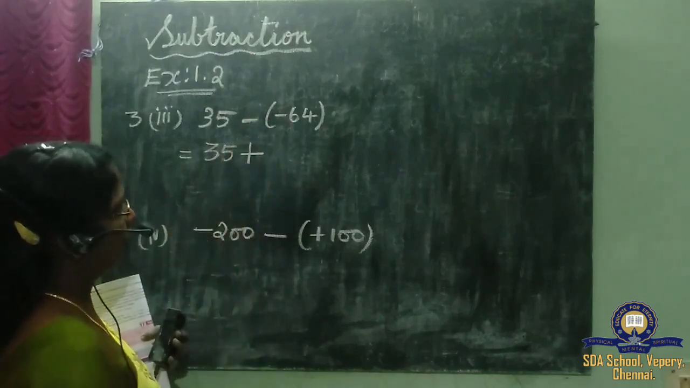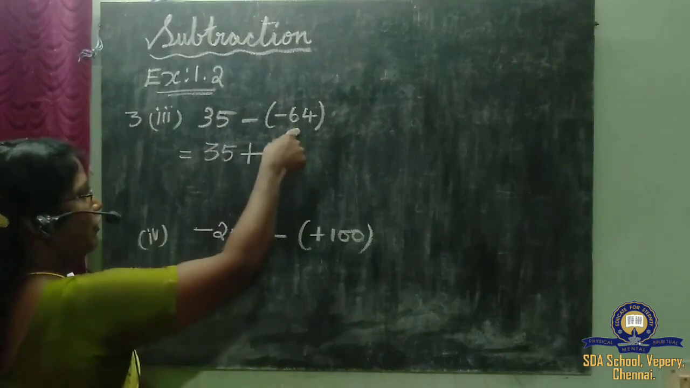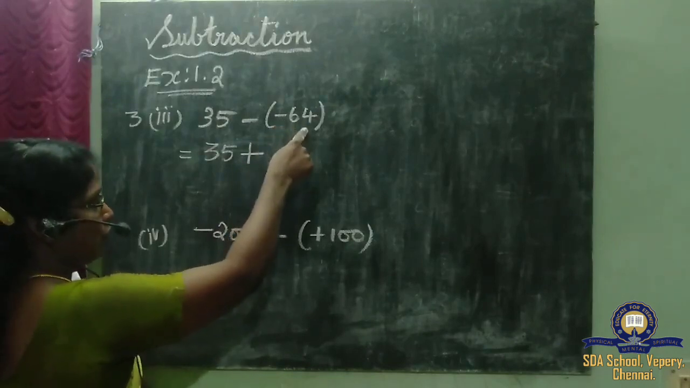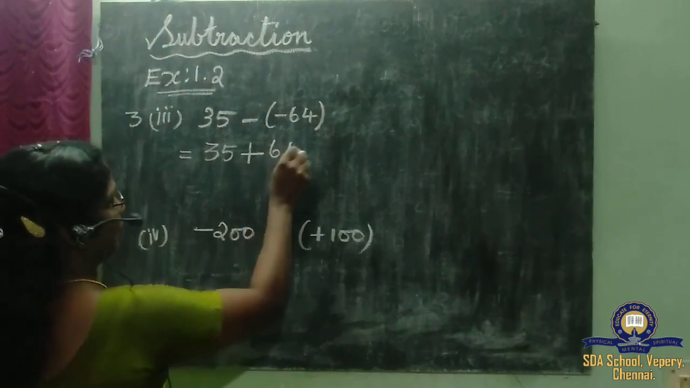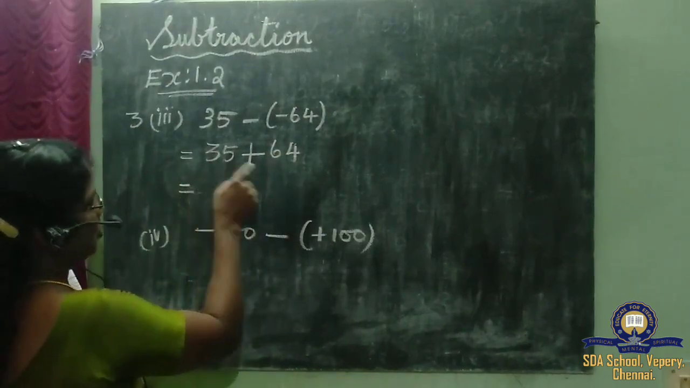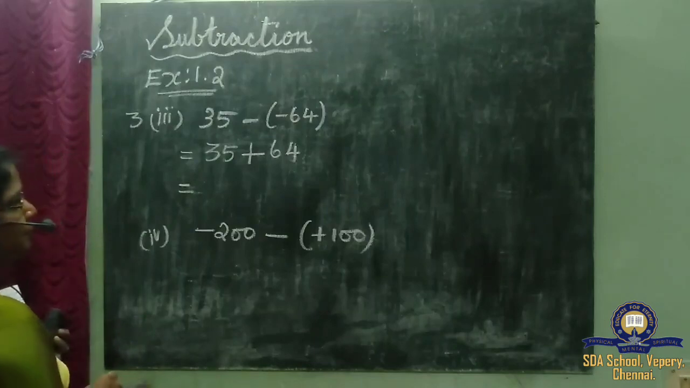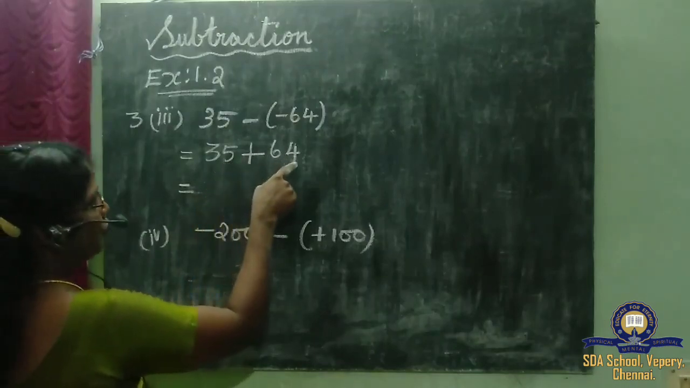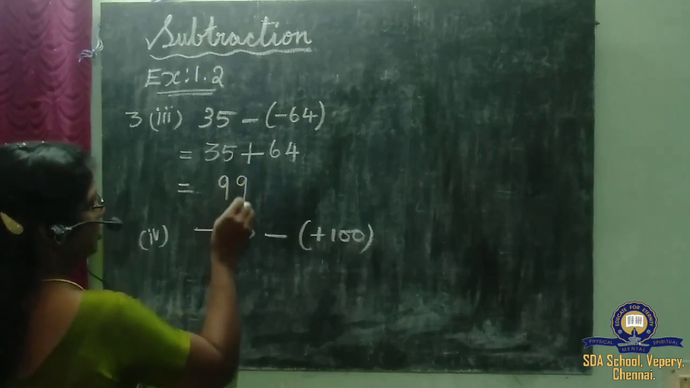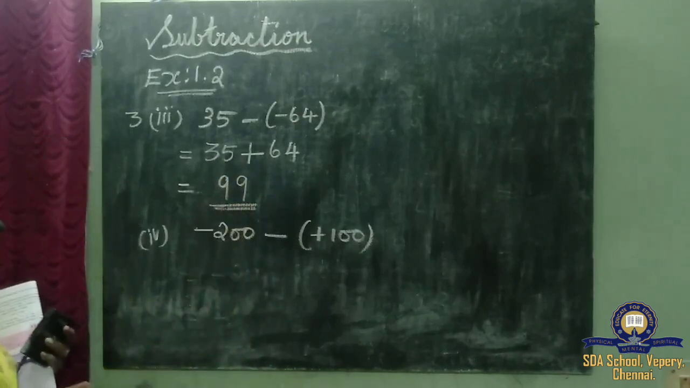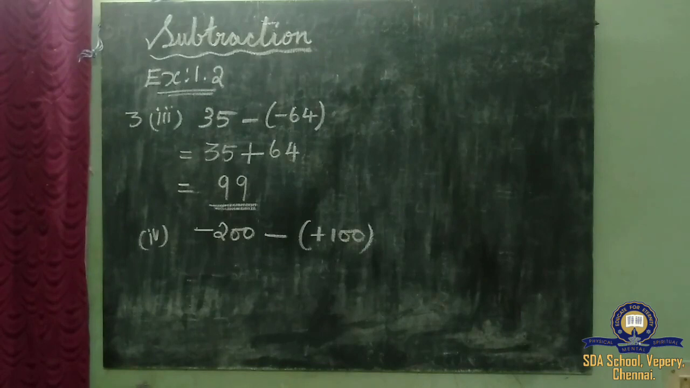Or in another way, take the additive inverse of the given number, minus 64. What is the additive inverse of minus 64? Plus 64. So now add this to 35. 35 plus 64 is what? 5 plus 4 is 9. 6 plus 3 is 9. So your answer is plus 99.